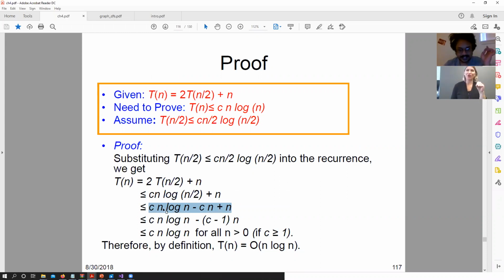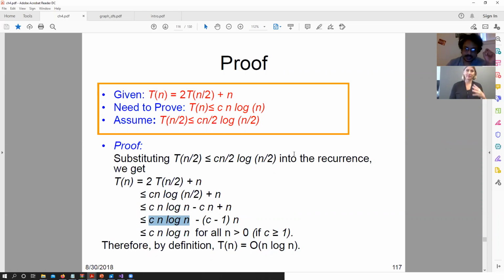So we do agree that Cn log n minus Cn plus n, we get that. And then we have Cn log n minus (C minus 1) n, right? So we get the n out of those things and we have C minus 1. So do we all agree that Cn log n minus something basically means Cn log n would dominate this entire equation? Type in yes or no. Do you understand this?